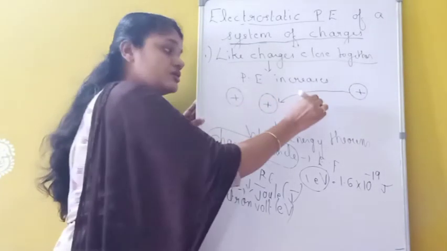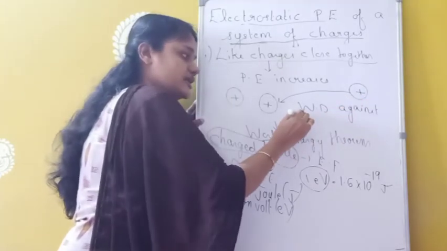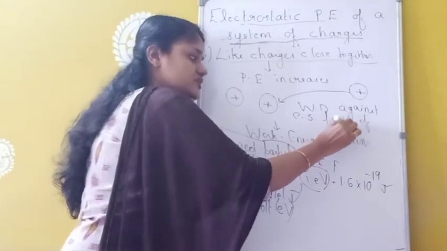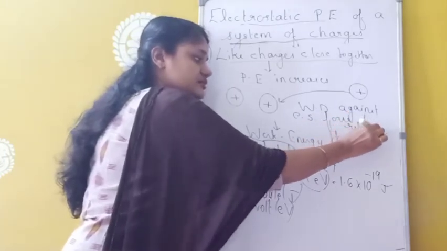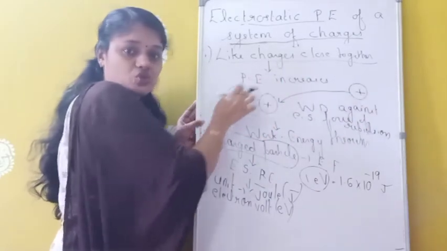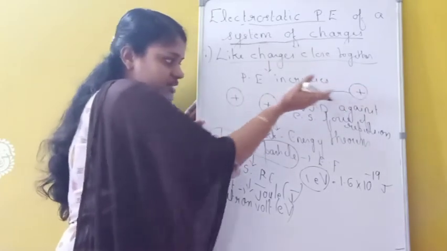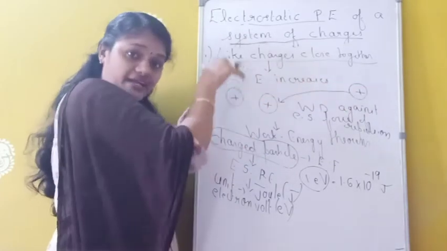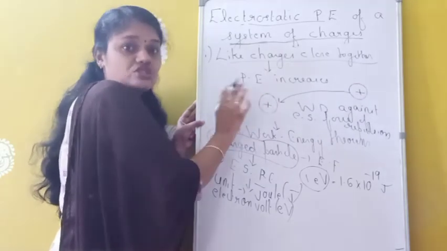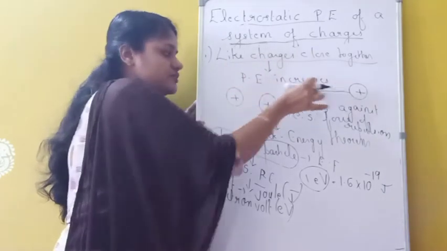So we have to do work against which one? Against the force of repulsion, the electrostatic force of repulsion, because here these two are like charges, positive and positive. So in between two like charges there may be a force of repulsion. So in order to bring this positive charge here, we have to do work against the electrostatic force of repulsion, and we have to bring this charge here.